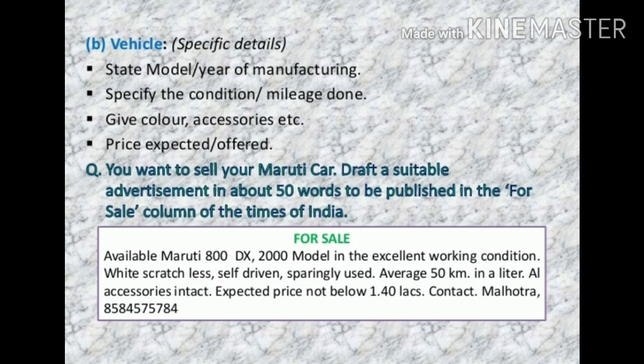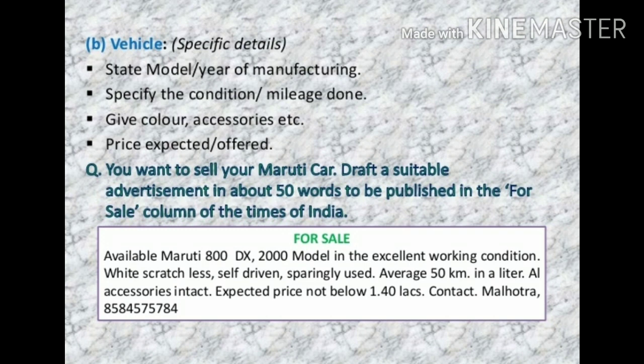Let us see the next example, of a vehicle for sale. What will be the specific details for a vehicle for sale? First of all, you have to mention the model and the year of manufacturing, then specify the condition, then mileage done, then give color, accessories, etc., then price expected and offered.